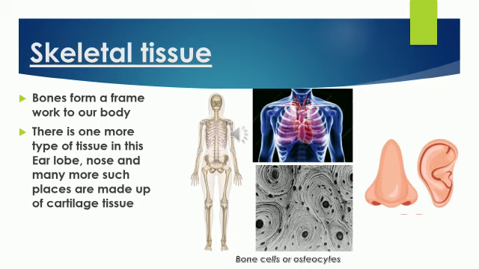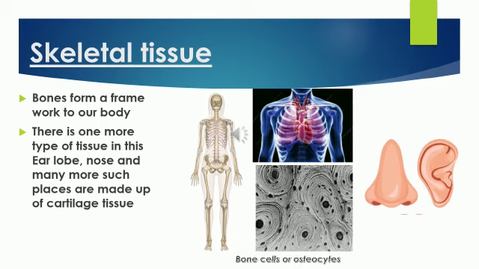You can just do this action. I just tell you people, try to fold your ears. Are you able to do that? Yes, of course, we can bend our ears, we can fold them, isn't it? Why? Because the soft bone present in ears is said to be cartilage. This tissue is made up of cartilage and it is slightly elastic. So what is this type of bone tissue? That is cartilage, a soft bone tissue present in the nose as well as the ear.